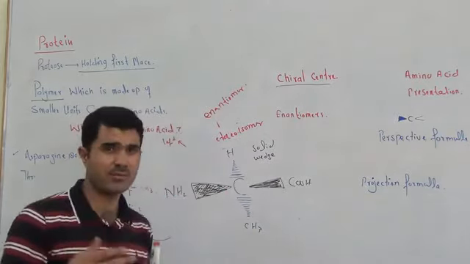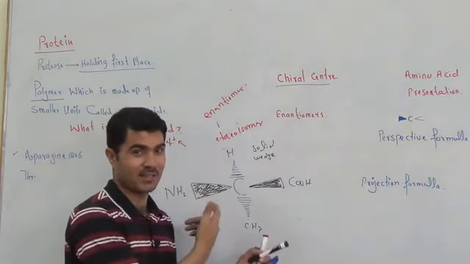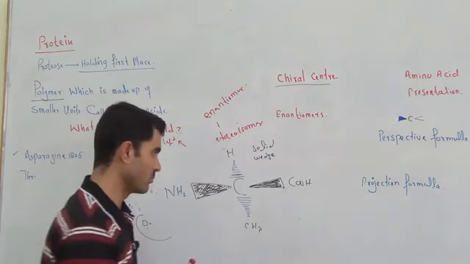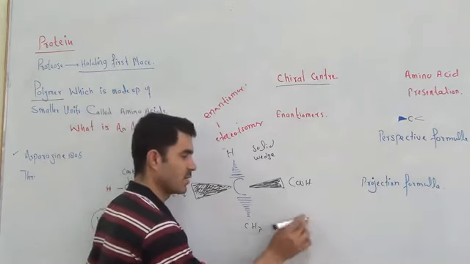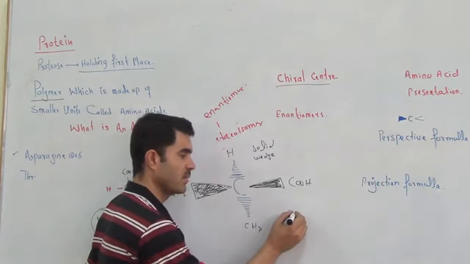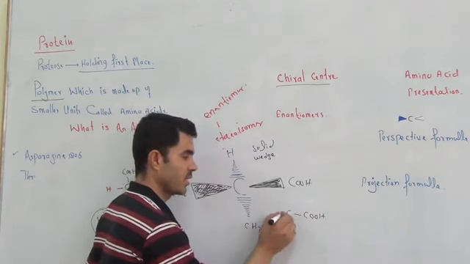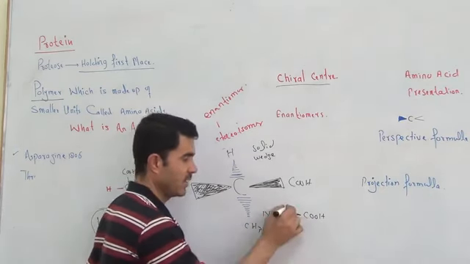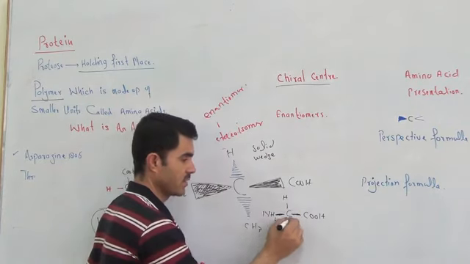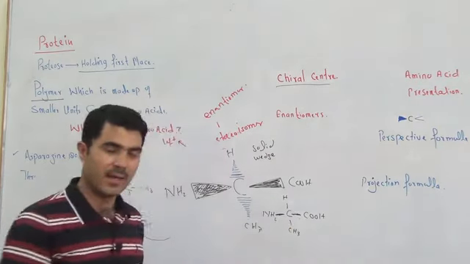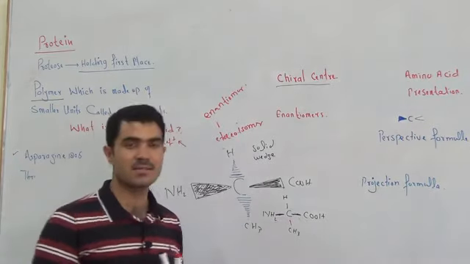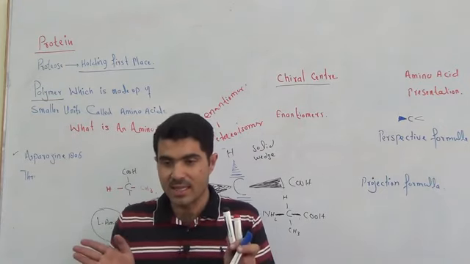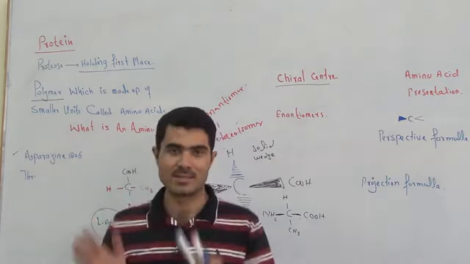A student really feels some difficulty drawing such structures, as it takes some time. So we usually draw like this: carbon and COOH, here NH2. We just draw a line like this, and here is H and here is CH3. Usually the horizontal lines are considered to mean that the two groups are towards the reader.